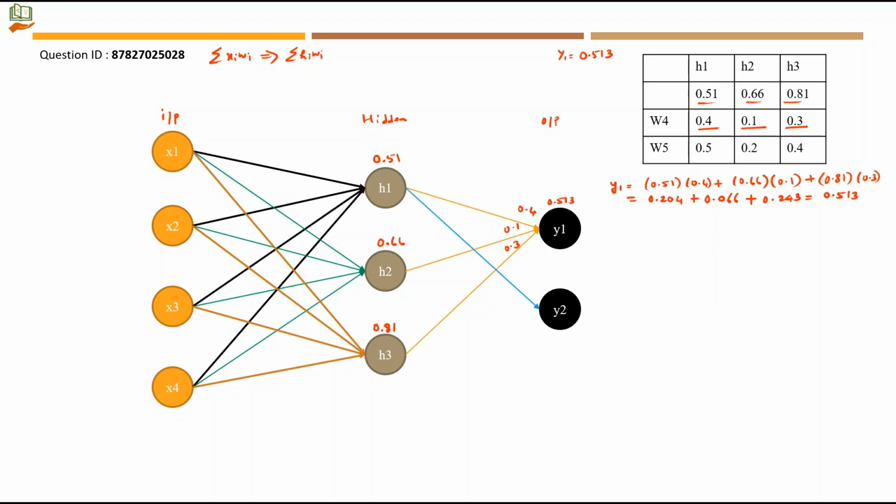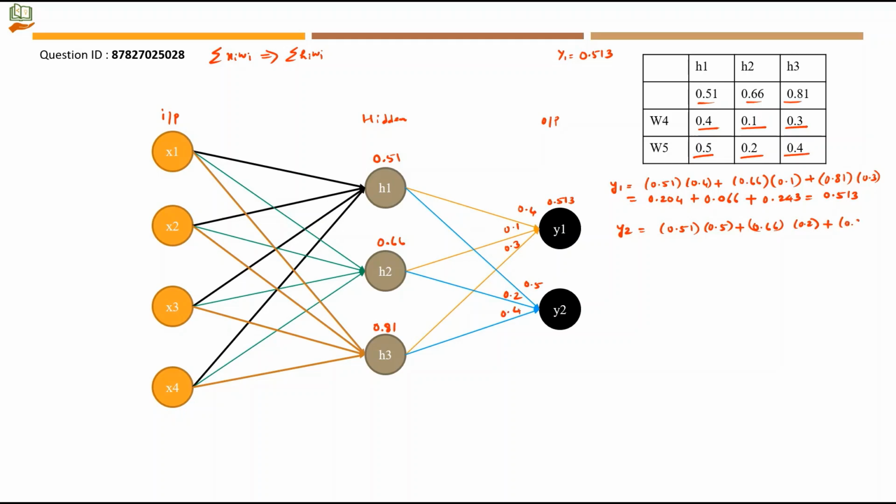So the value of y1 will be 0.513. Now we will compute for h1 and y2. So we are taking 0.5. So y2 is equal to h1's value is 0.51 and then we are multiplying it with the respective weight. Then h2 to y2, it takes the value 0.2 as weight. So 0.66 into 0.2 plus h3 to y2. This will take the value 0.4.